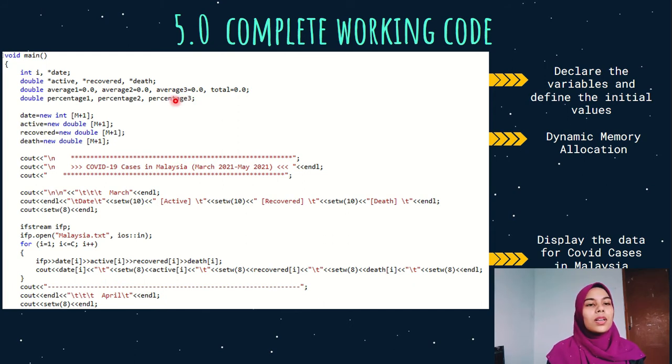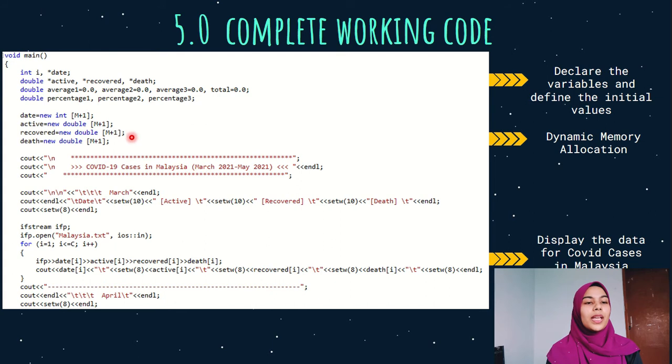Okay, after that, in the second part here, we use dynamic memory allocation since the data that we used in this coding is quite big. First we declare a pointer to the array, so we have added the asterisk symbol to date, active, recovered, and dead. After that we have allocated the memory to m+1 where m is 92.